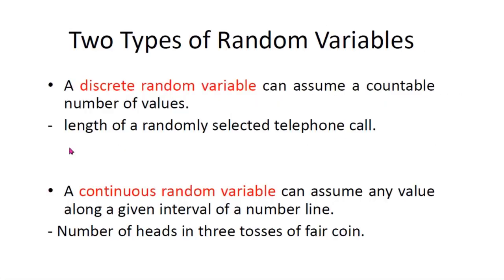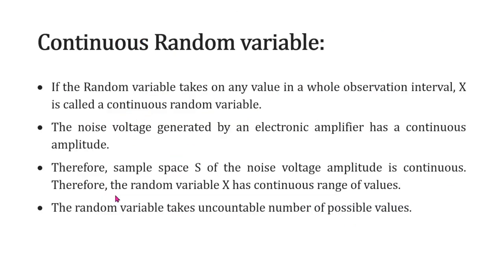All right. There are two types of random variables, discrete random variables and continuous random variables. So what do you mean by a continuous random variable? If a random variable takes on any value in a whole observation interval, X is called a continuous random variable. The example: the noise voltage generated by an electronic amplifier has a sample space S of noise voltage amplitude.